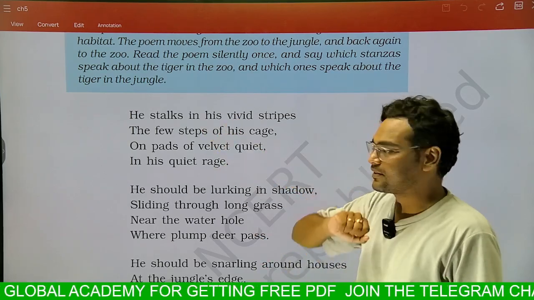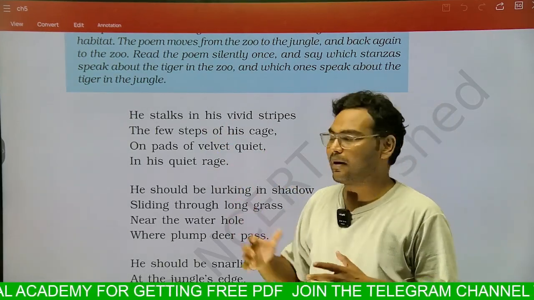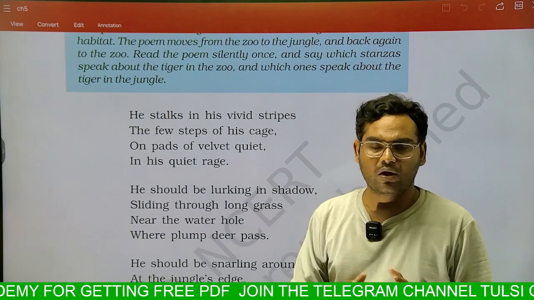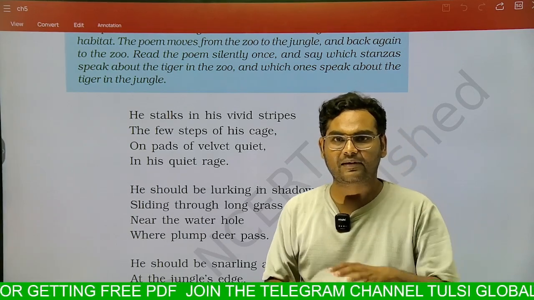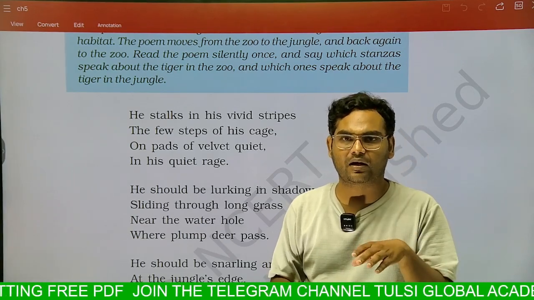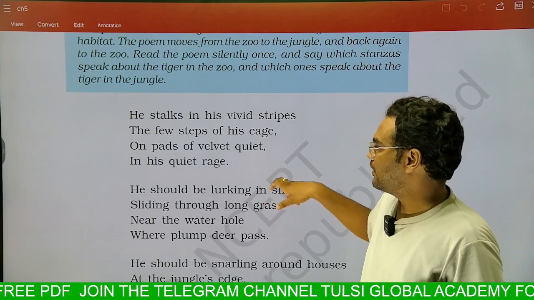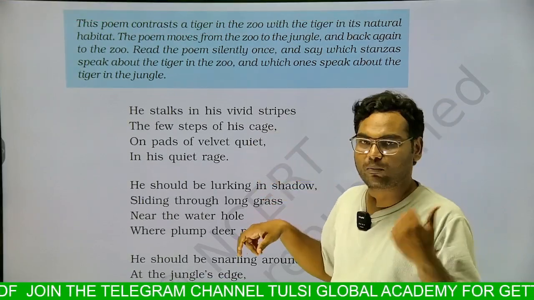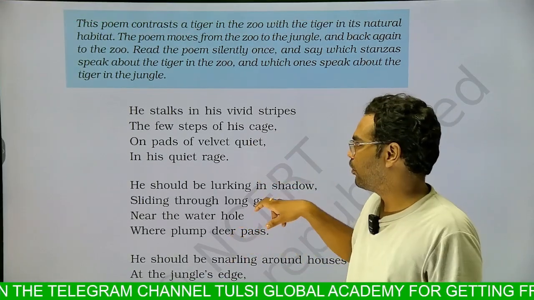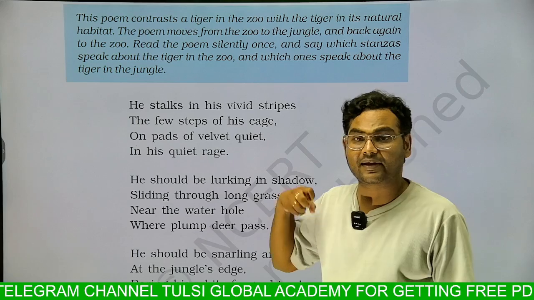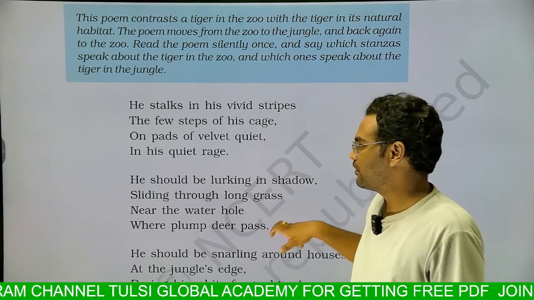So in the first stanza we have seen that this is about the tiger who is caged in the zoo, and there is a limited place. He is walking within that area of the cage, and he has vivid stripes, vivid lining over his body, and he is in great anger because he is caged.